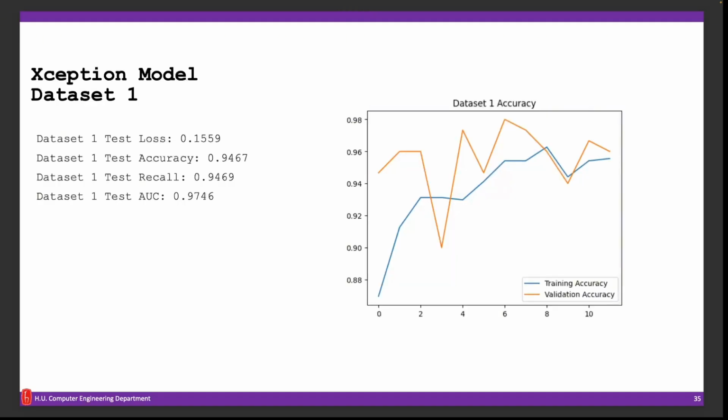Our Xception model achieved 94% accuracy and 0.15 test loss with a high AUC of 97%, showing excellent class discrimination despite being affected by class imbalance.